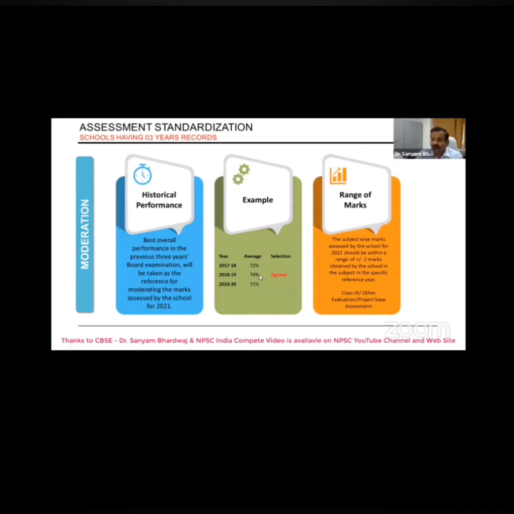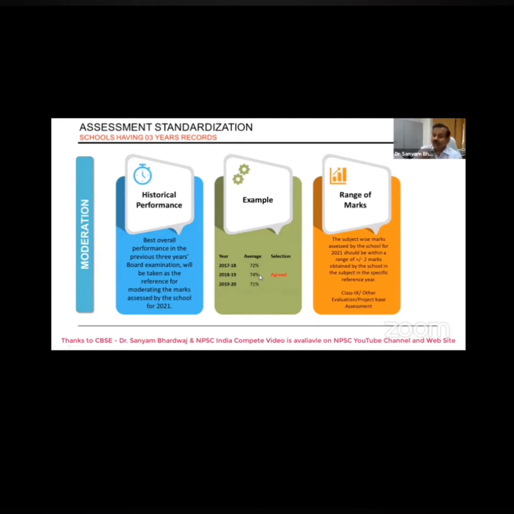Now what could be done? We can add or subtract 2 marks in each and every subject. One more thing here I would like to clear first of all. And what is that issue? That if you are taking 18-19 as the reference year, then 2 more data are also very important, that is the total or aggregate mean performance of the entire school during 18-19 and the subject-wise mean performance of the school.